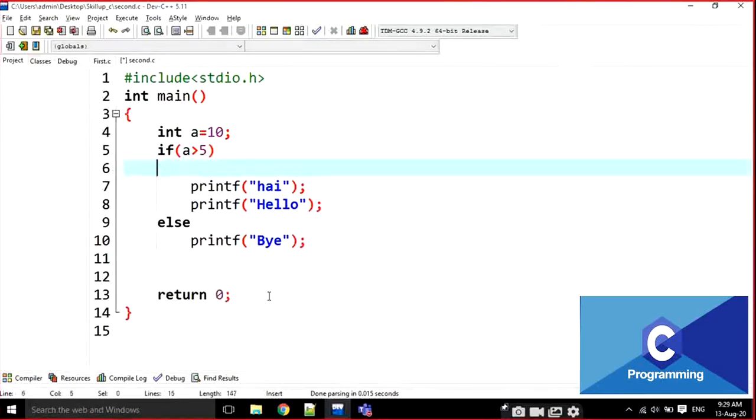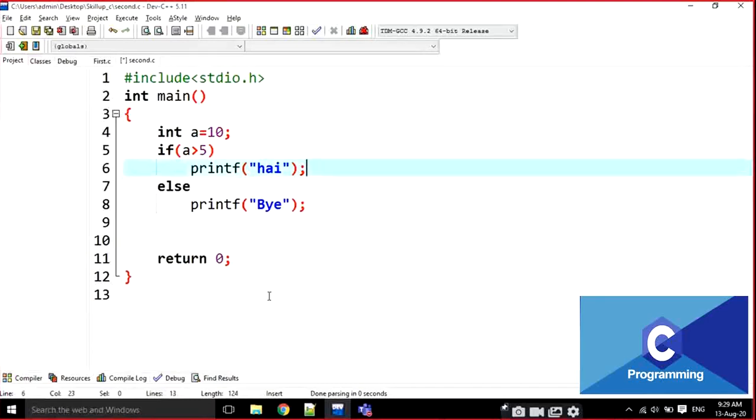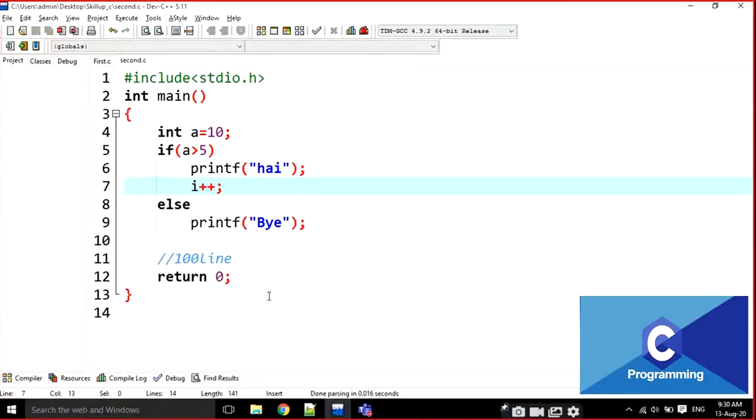Because I have observed many times in interviews that they first write it like this, then go to the 100th line where they want to make a small change in the if, and go back and put another statement like this, and then execute. The mistake is done at this position.